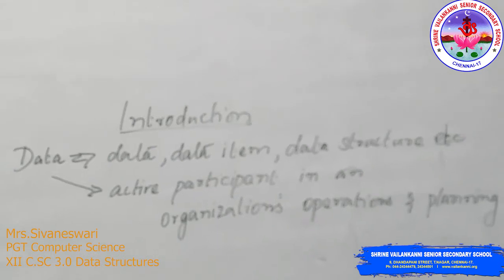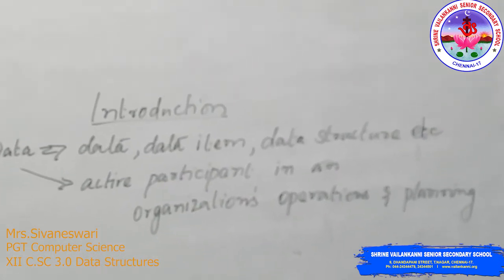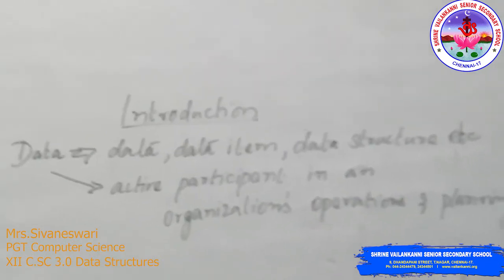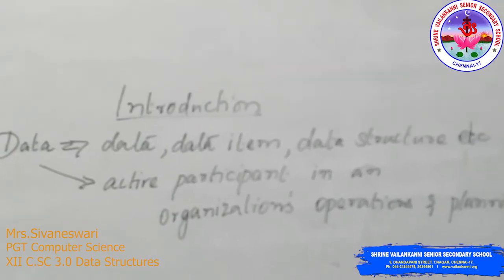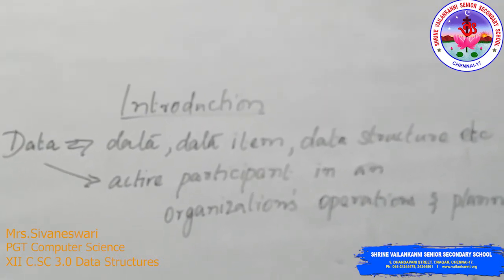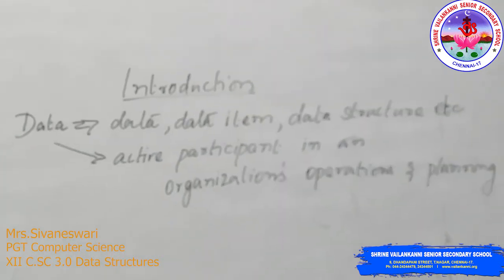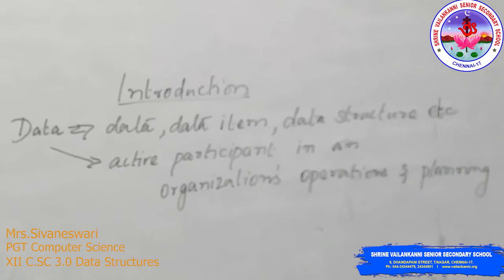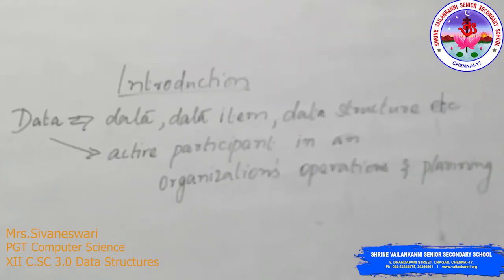Here data acts as an active participant in an organization's operation and planning, and thus data must be represented, stored, organized, processed and managed to support the user's environment. And this is accomplished only by using data structure to represent the data.